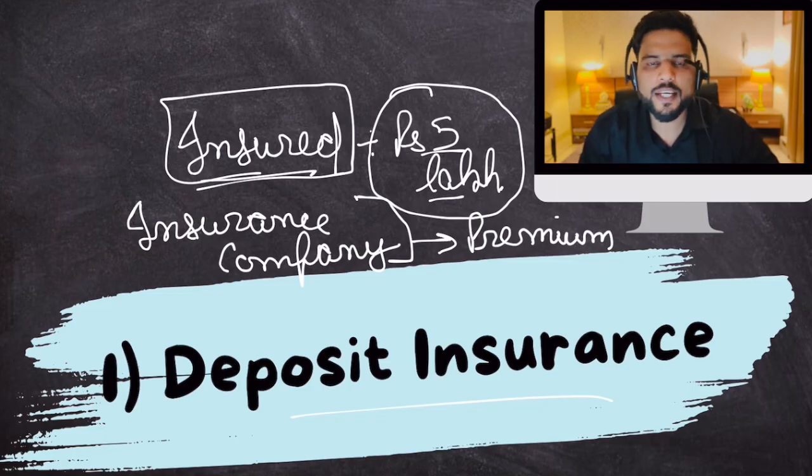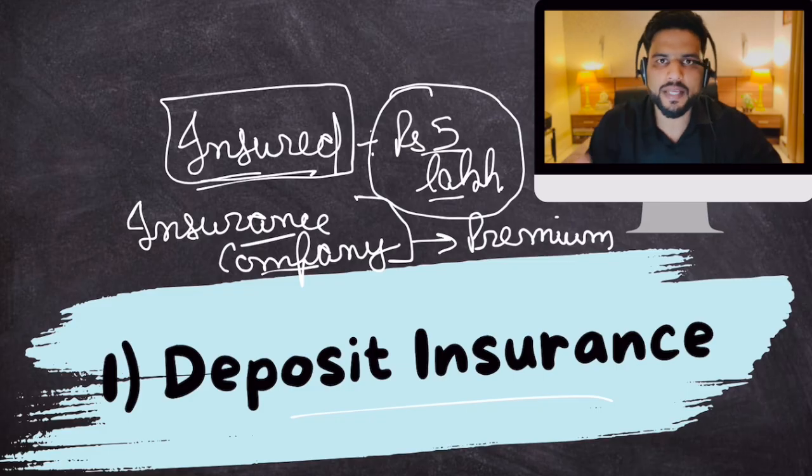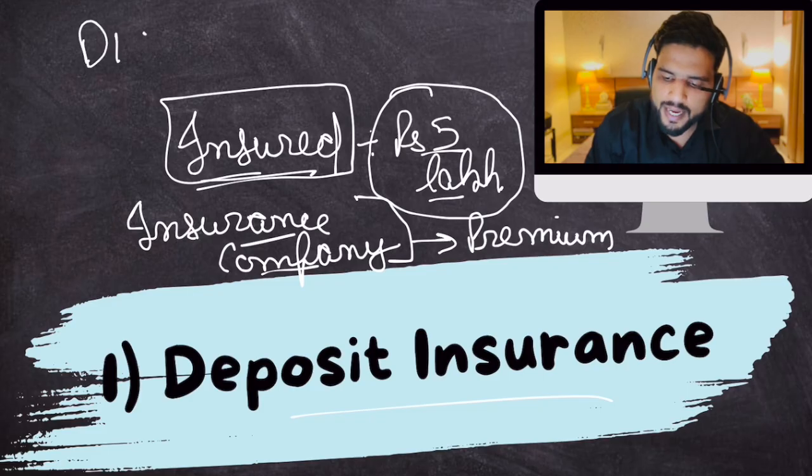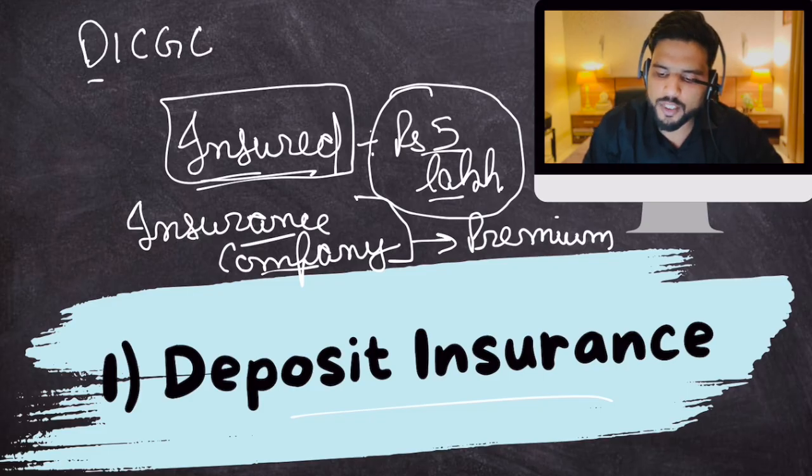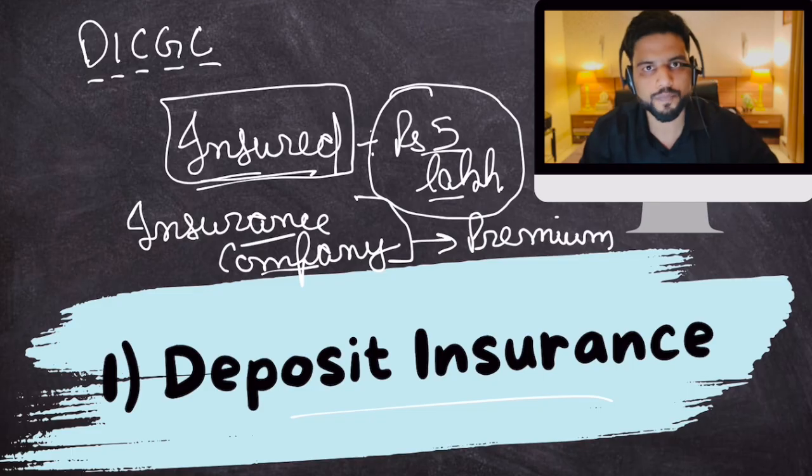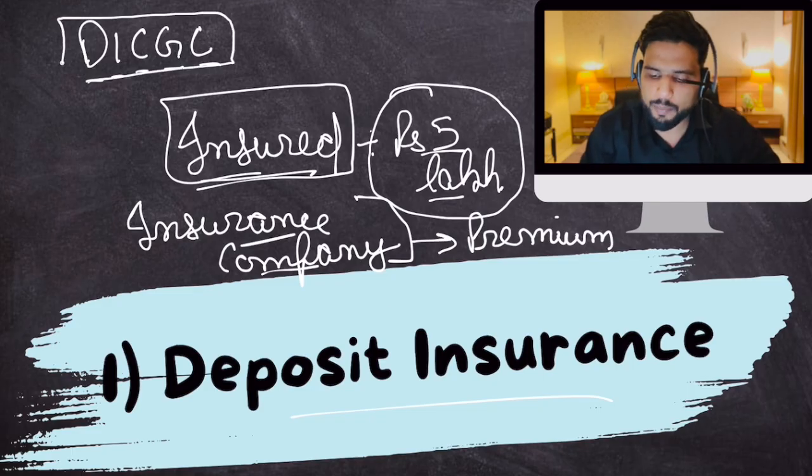So let's talk about medical insurance. You pay an annual premium, some money every year, to this insurance company. The insurance company says that in future, if you have any medical expense, we will cover for it, right? Similarly, deposit insurance also functions in a similar way. There is a company that insures all the banking deposits and it is called DICGC, Deposit Insurance and Credit Guarantee Corporation.